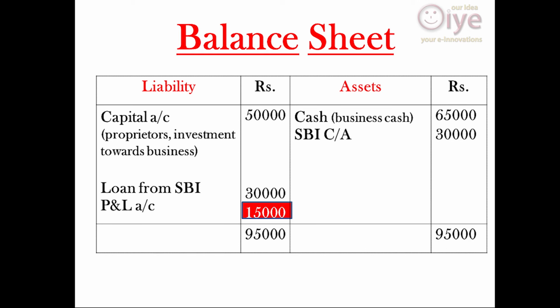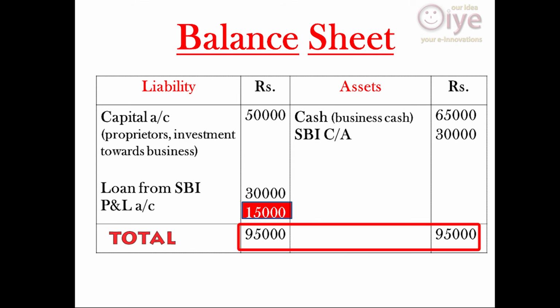In the next screen, we can see a sample copy of a balance sheet. In the balance sheet, the first side is liability and the second side is asset. In our example, capital account and loan from SBI are two liabilities on the liability side. Cash and SBI current account are two assets on the asset side. Here the liability side total is 80,000 and the asset side total is 95,000. Again the difference is 15,000, that we place on the liability side to match the total with the asset side.